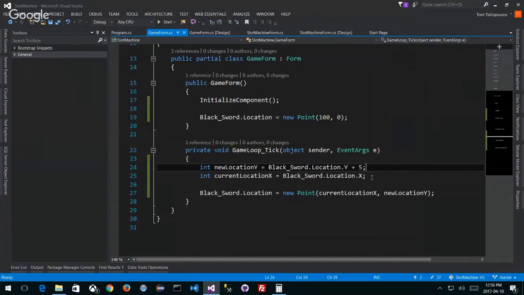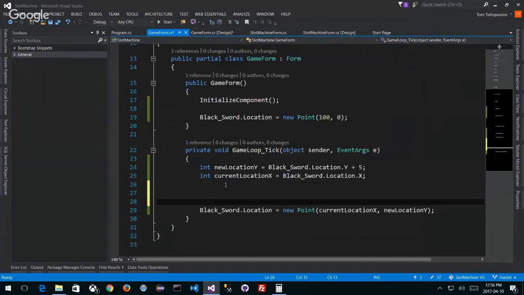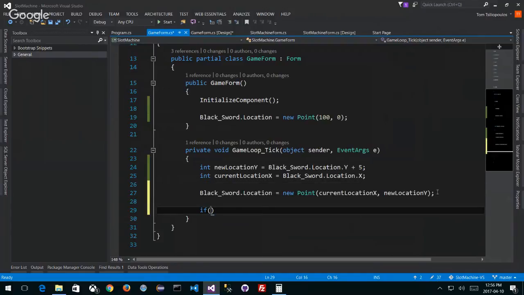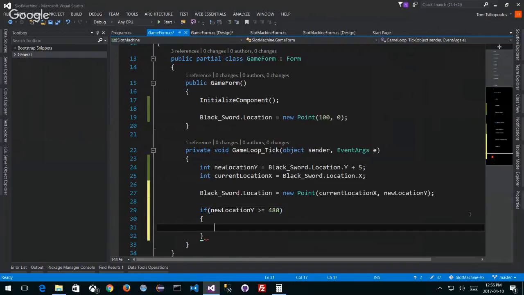Okay, so what can I do here? I want to test to see when I get to the bottom of my screen. So when my Y location is greater than 480 pixels, then I want to reset. So let's try doing that. So if my new location Y is greater than or equal to 480 pixels, right? Then that's a good case for me to reset.